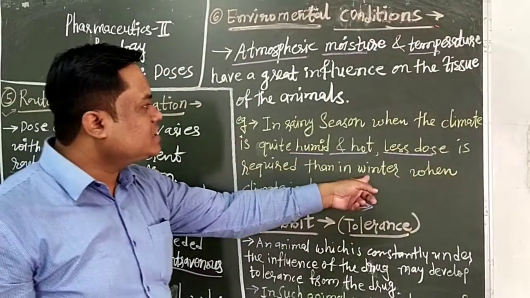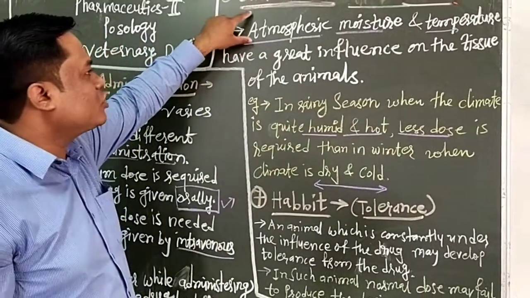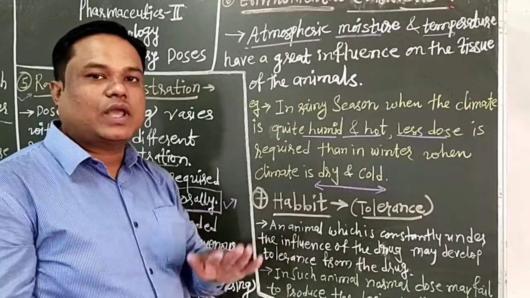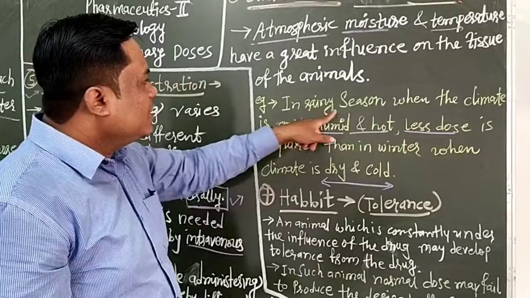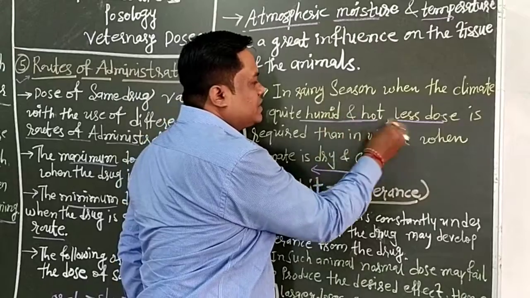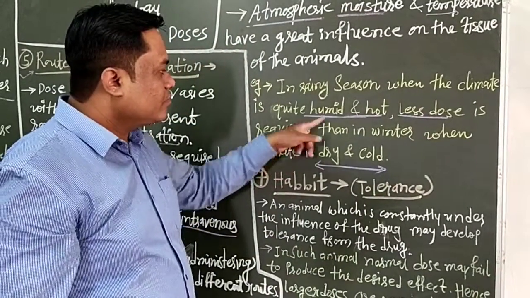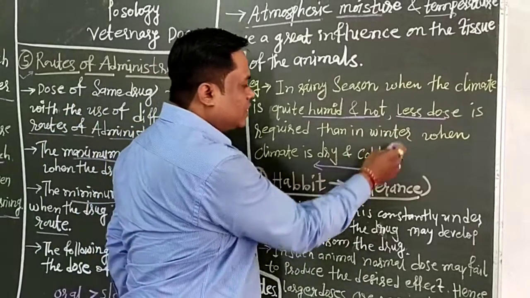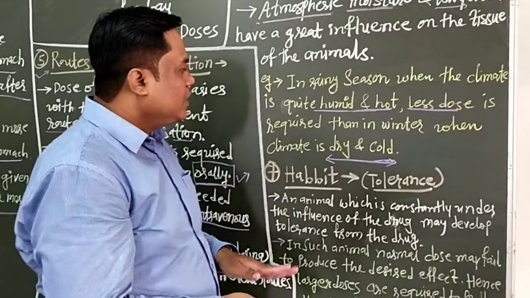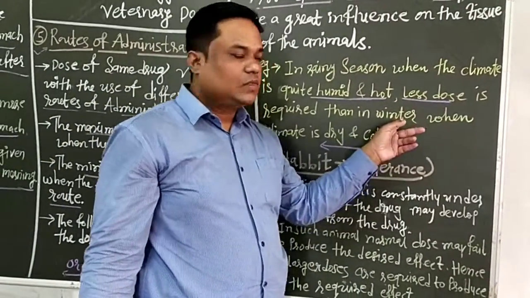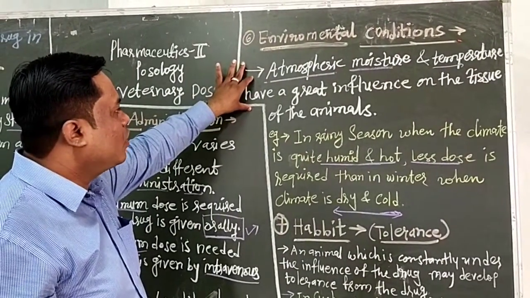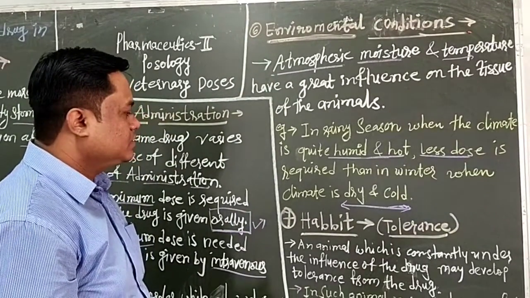Because in rainy season and winter season there is a change in the atmospheric moisture and temperature. So according to this, the absorption of drug is less or more. In rainy season, when the climate is quite humid and hot, less dose is required. Then in winter the condition is cold and dry, therefore the drug requirement is more in winter. So this is the influence of atmospheric moisture and temperature on the tissues of an animal.